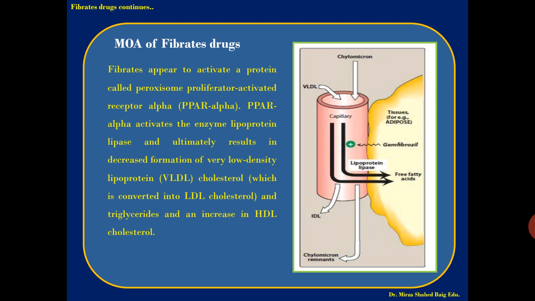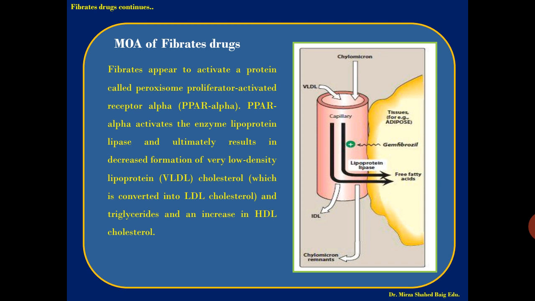So it is acting genetically, initiating the genes of peroxisome proliferator activated receptor alpha, which produces the lipoprotein lipase. In the diagram, you see the chylomicrons or VLDL flowing through the blood vessels. This is acted upon by lipoprotein lipase, converting it to free fatty acids.